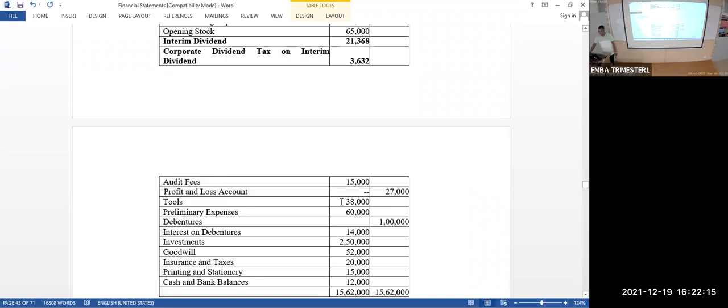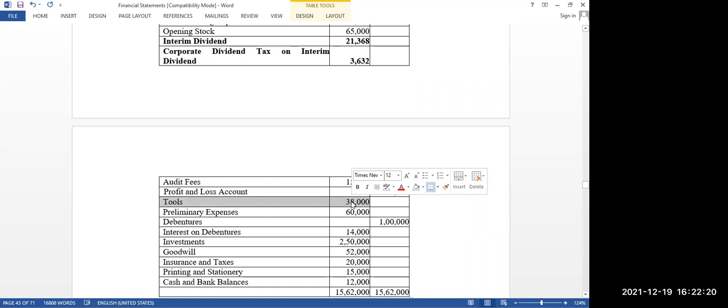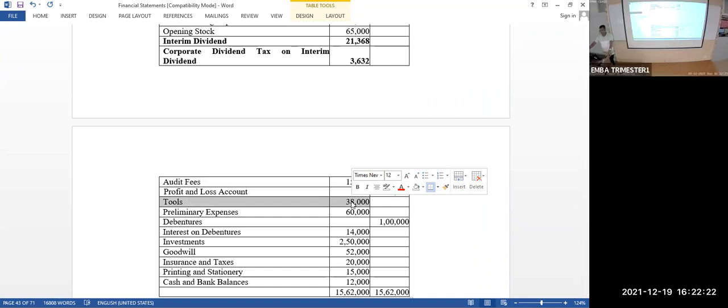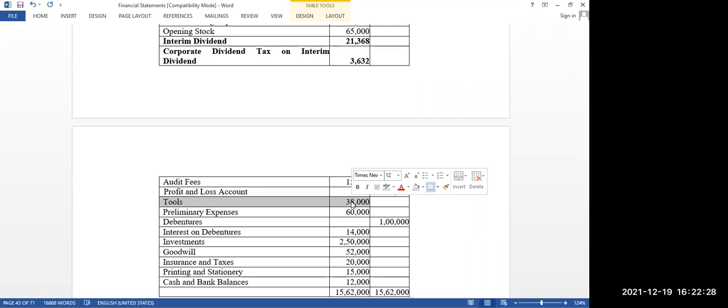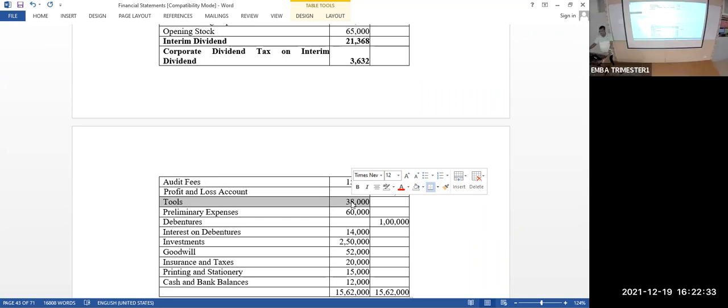Yeah. Tools. What is tools? Tangible assets. Tools can be treated as an asset or it can be treated as an expense also. Represent maintenance we can take. Tools used, if it is there, it is an expense, other expense. Otherwise, you can treat it as a current asset.